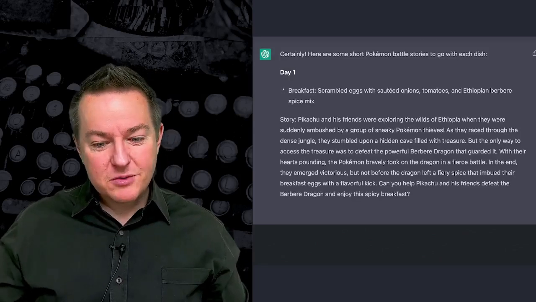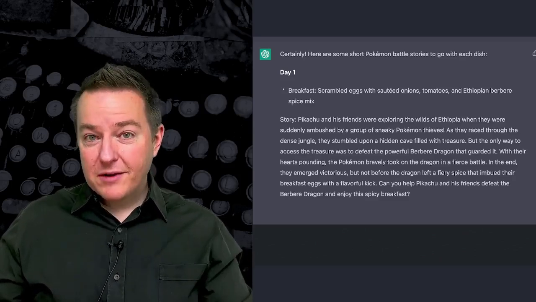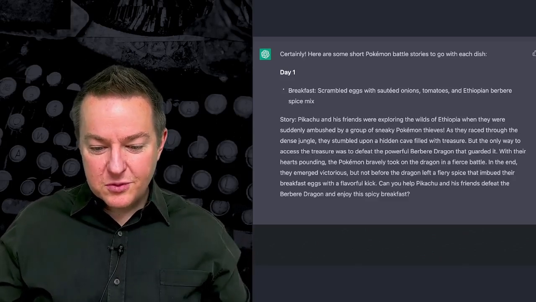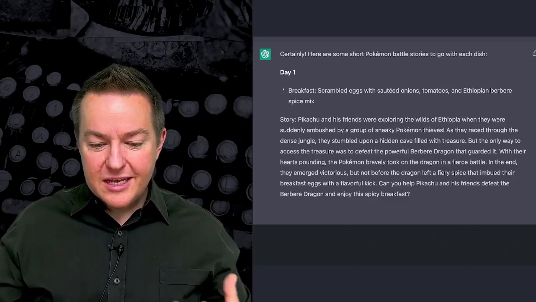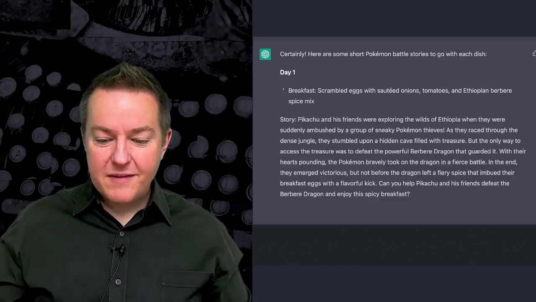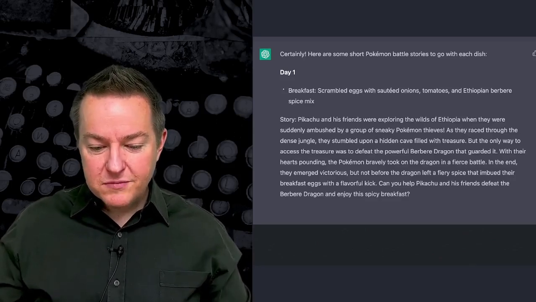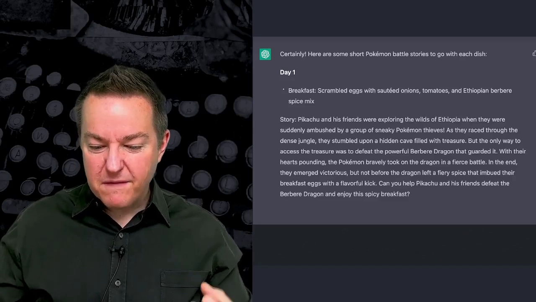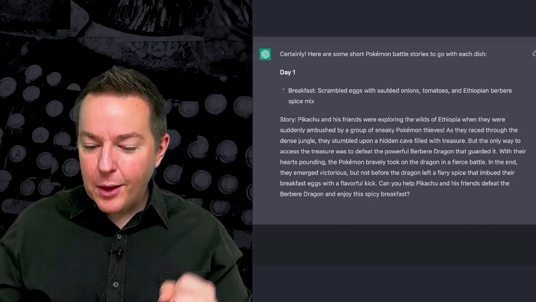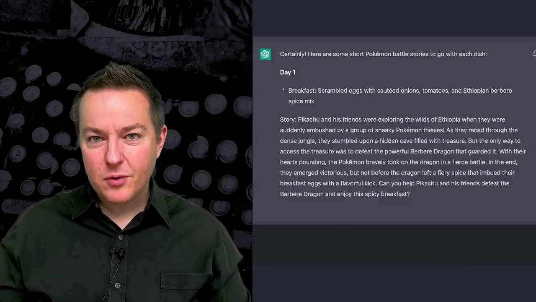Certainly. Here are some short Pokemon battle stories to go with each dish. And then we had the breakfast dish with the berbere spice, and it says, story, Pikachu and his friends were exploring the wilds of Ethiopia and they were suddenly ambushed by a group of sneaky Pokemon thieves. And it goes on to have this berbere dragon that they're battling. And then it says, in the end, they emerged victorious, but not before the dragon left a fiery spice that imbued their breakfast eggs with a flavorful kick. Can you help Pikachu and his friends defeat the berbere dragon and enjoy this spicy breakfast?